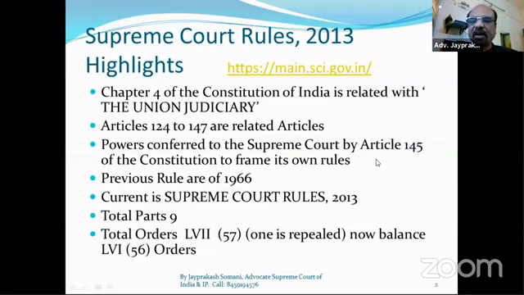This special power is conferred by Article 145, so the Supreme Court can frame its own rules of operation.